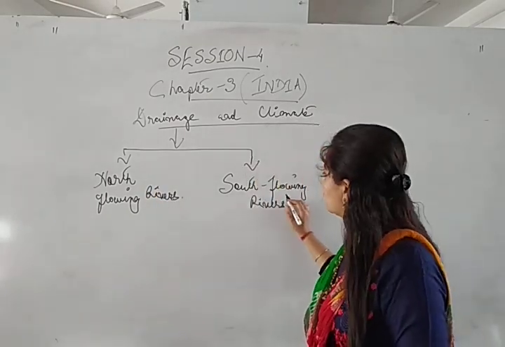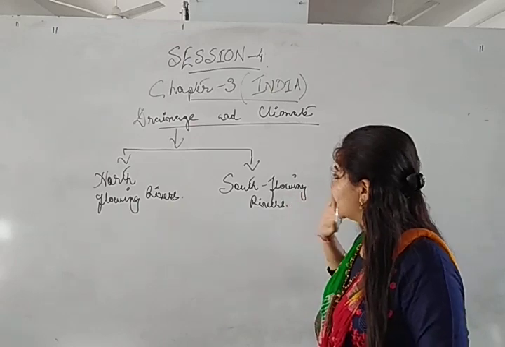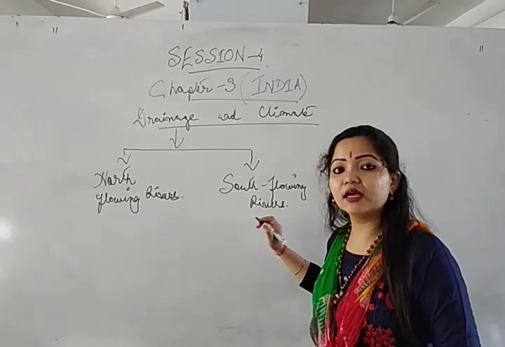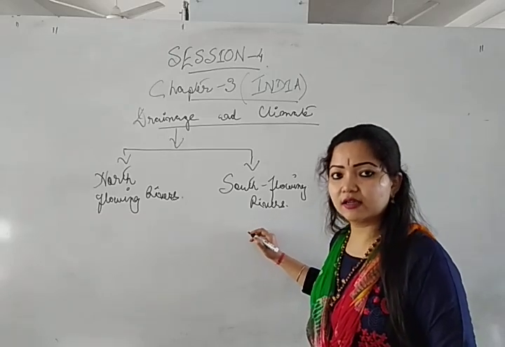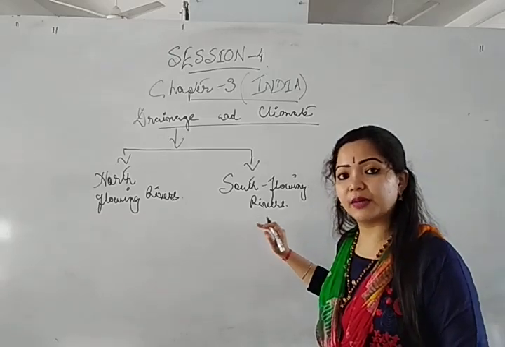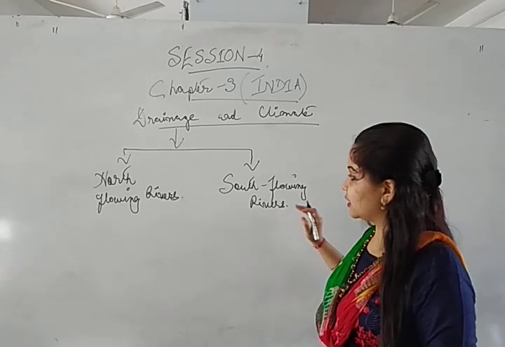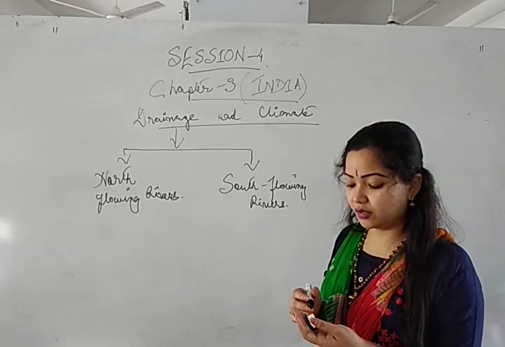Okay. Now the south flowing rivers, what is their source of origin? The hills that can be found in the peninsular plateau or the Deccan plateau area. These are some of the important points.